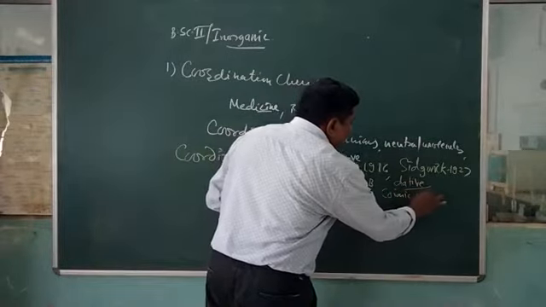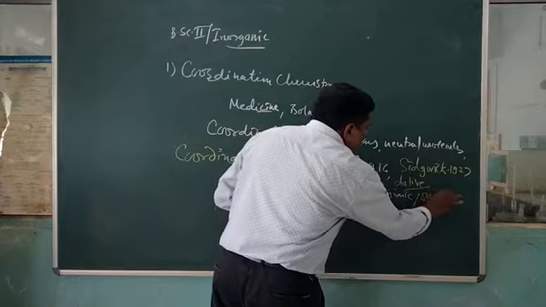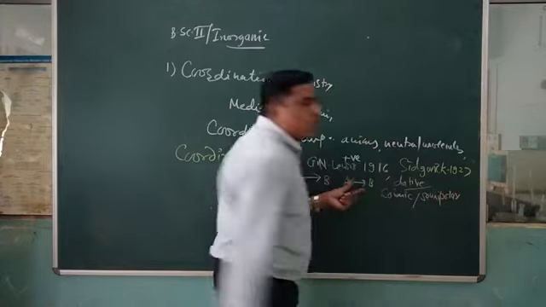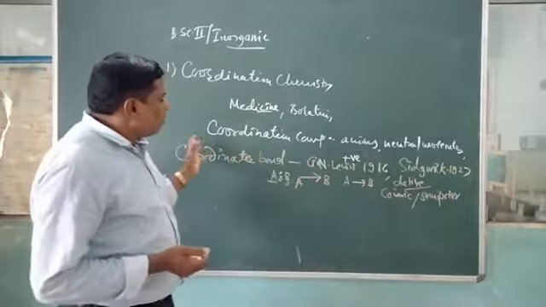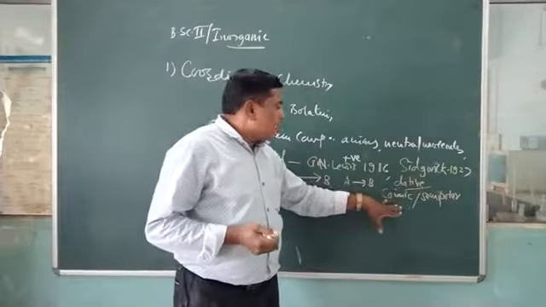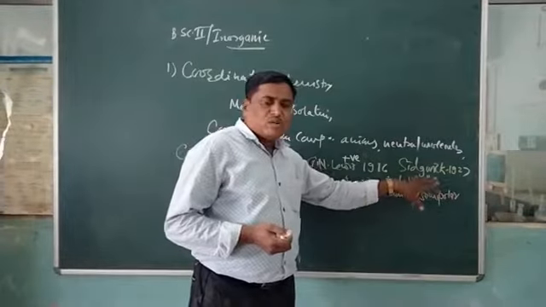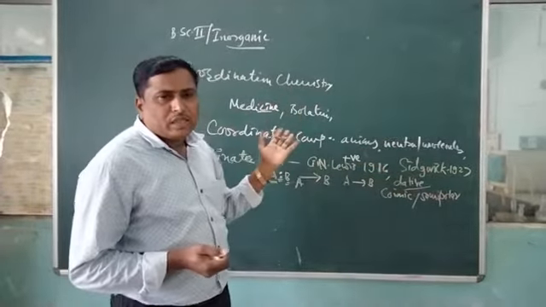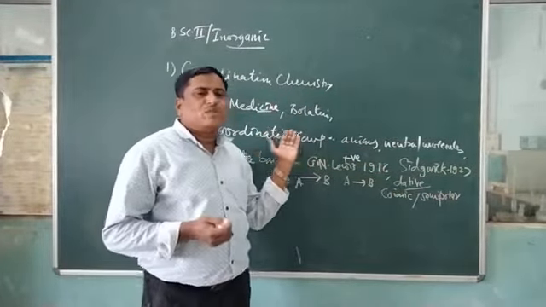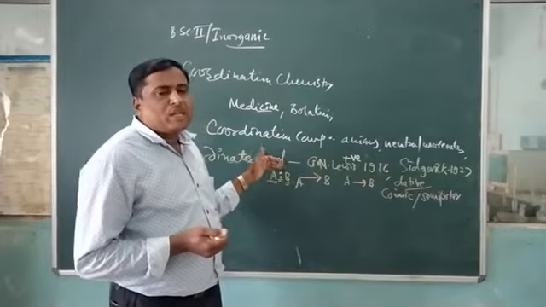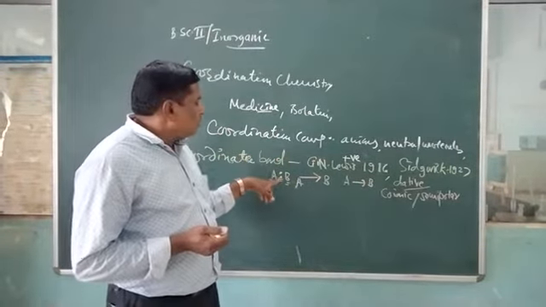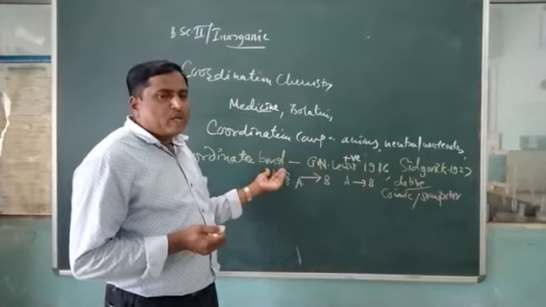Coordinate bond can be taken. Sometimes it is also called the semi-polar bond. Therefore this covalent bond, the coordinate bond, is also called a dative bond, co-ionic bond, or semi-polar bond. The characteristic property of this coordinate bond is that among the two atoms, only one atom contributes the two electrons in between the two atoms.